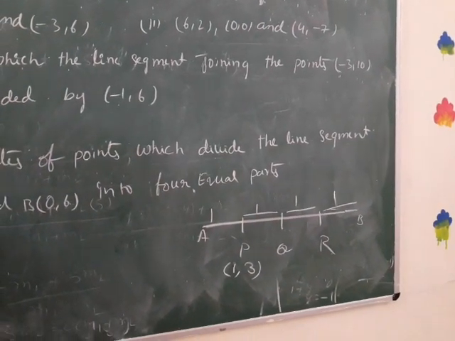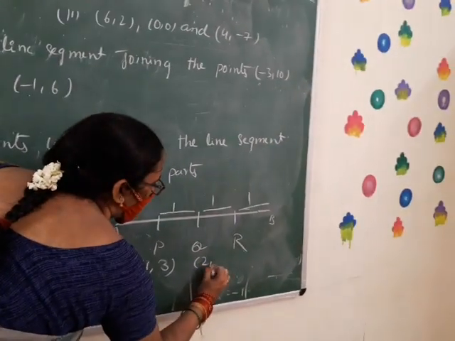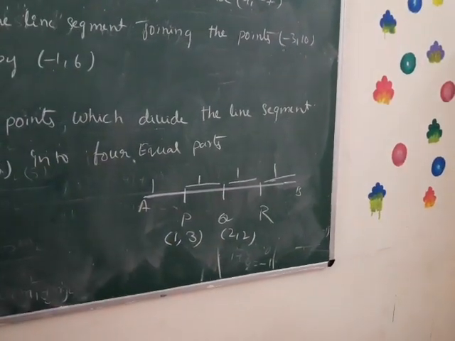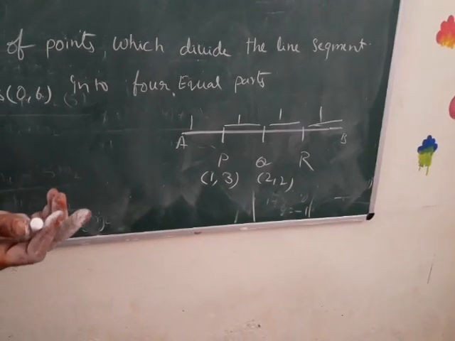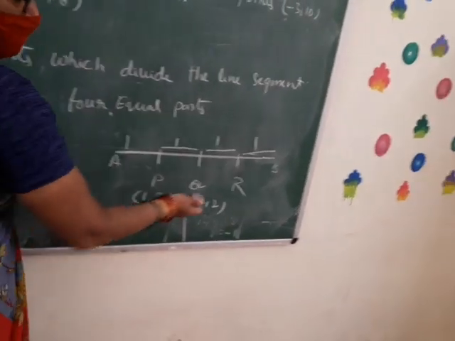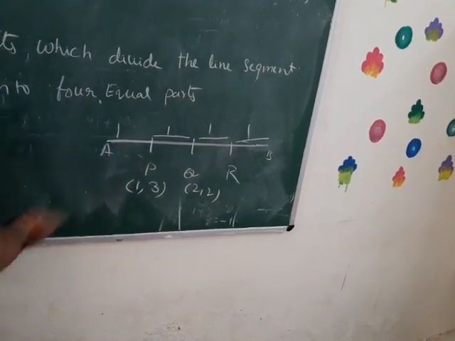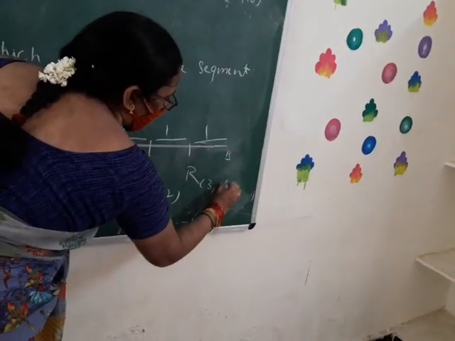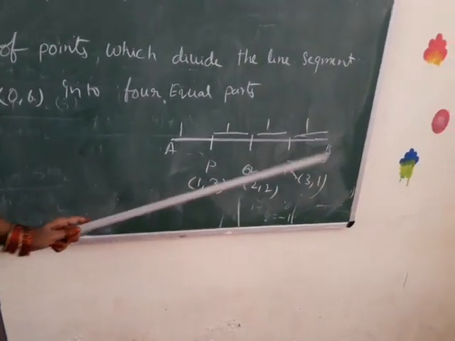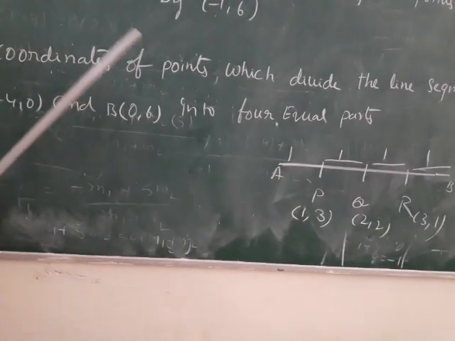What about Q? Q divides AB in 2:2, 1 plus 1, 2 and 1 plus 1, 2. It is nothing but the midpoint. What is the ratio of R? R divides AB: distance from R to A is 3, R to B is 1. These are the ratios of P, Q, R. Now we find the points with the help of the section formula.